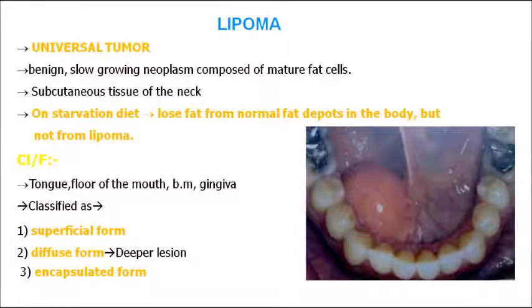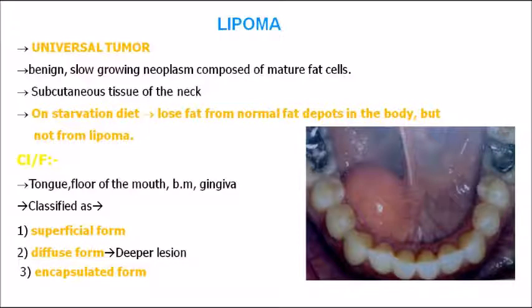Coming on to the next one, lipoma. Lipoma is considered to be a universal tumor, just because in our body most of the regions have fat. Lipoma can appear anywhere in the body where fat is present.